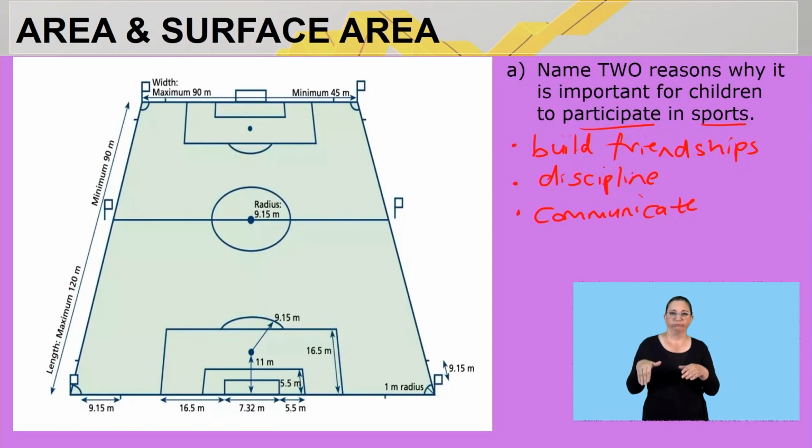Please note, here we want your input, how you think about the question that's posed to you. So, name 2 reasons why it's important for children to participate in sports. I would say to build friendships, and together with this, they build confidence if it's done correctly, right? Then they will learn how to apply good discipline, as well as how to communicate effectively, right?